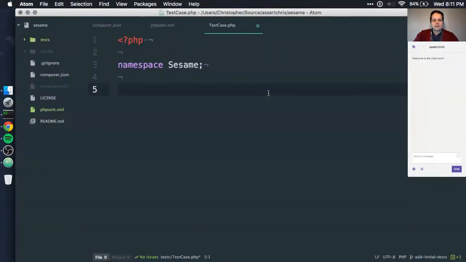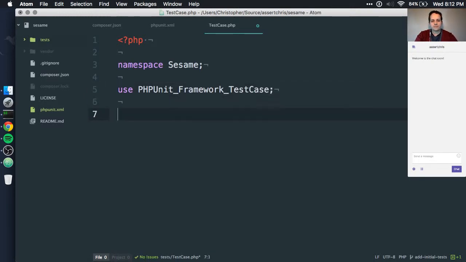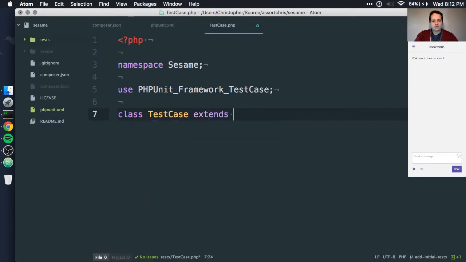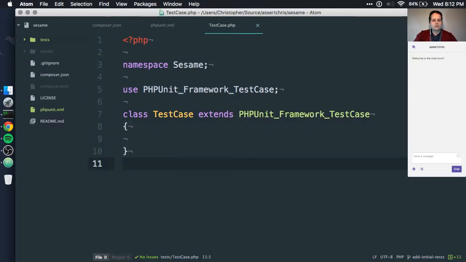Okay, so we'll use the namespace Sesame. For that, because we're not in the global namespace, we'll have to import the PHPUnit TestCase class. So that's PHPUnit Framework TestCase. And then we'll create this class. So class TestCase extends this. We just want our classes to inherit from this because we're going to put some shared functionality in here later on for when we find things that we want to reuse in our classes. This is a good place to do that.